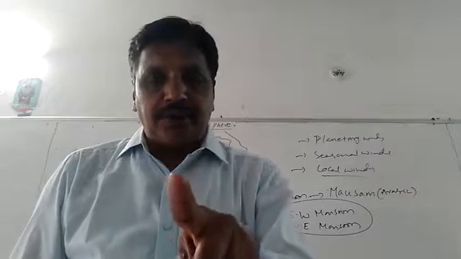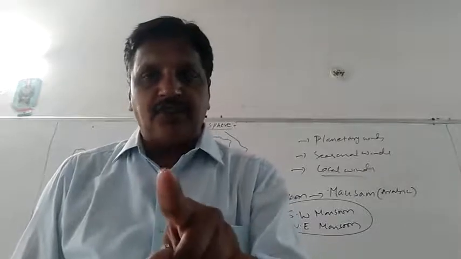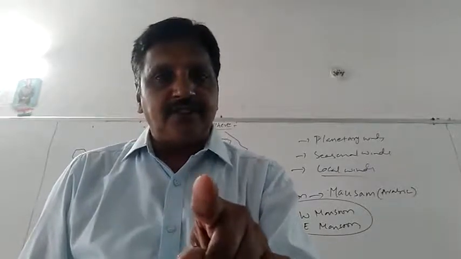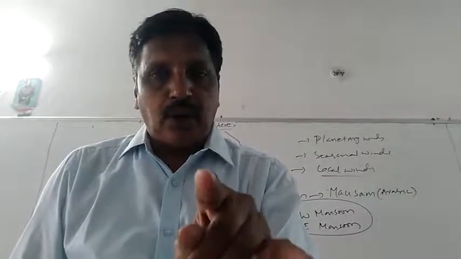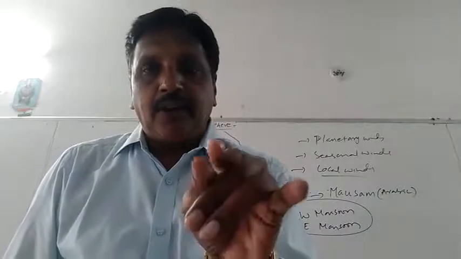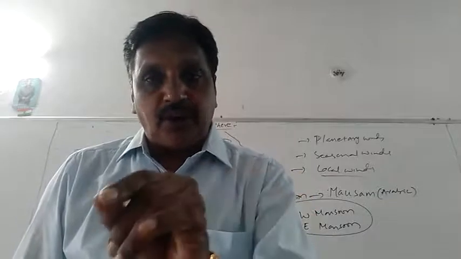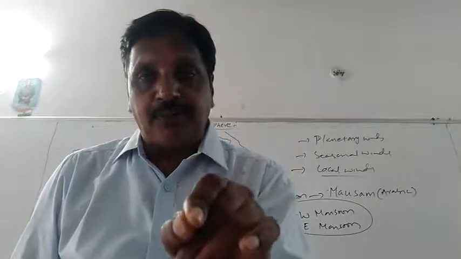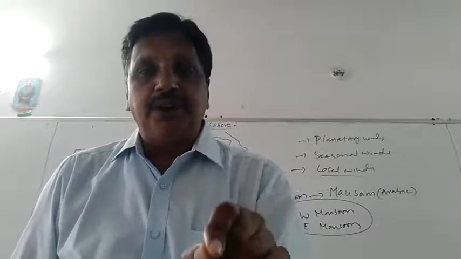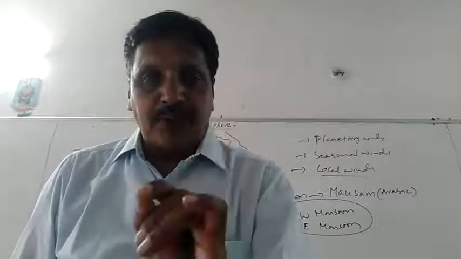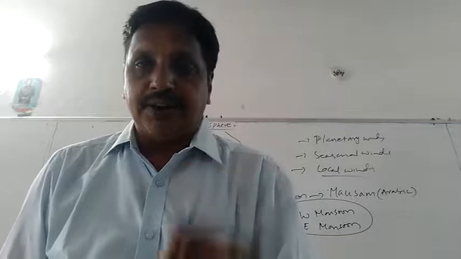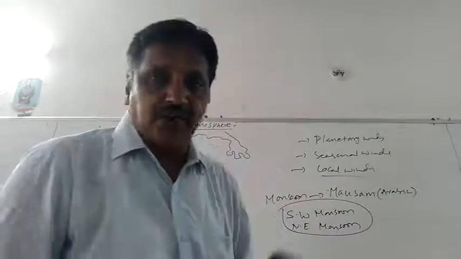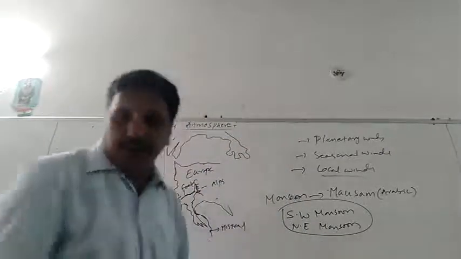Now we are going to know about the monsoon activity of India. This monsoon activity happens because of the northeast trades coming from the subtropical high pressure area to the tropical low pressure area in the northern hemisphere, and the southeast trades coming from the subtropical high pressure area of the southern hemisphere towards the equator and low pressure area. You see on the board, I'll be drawing this one.